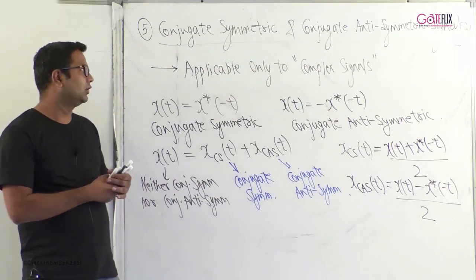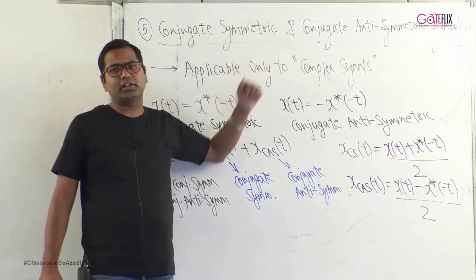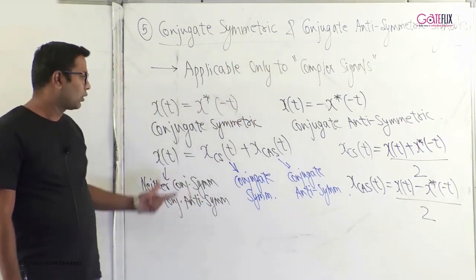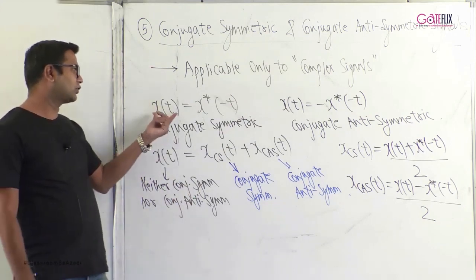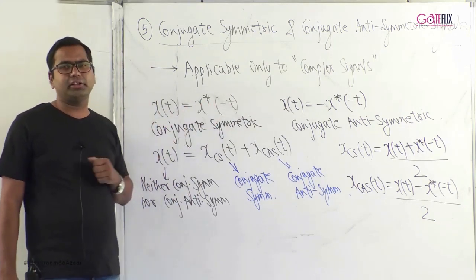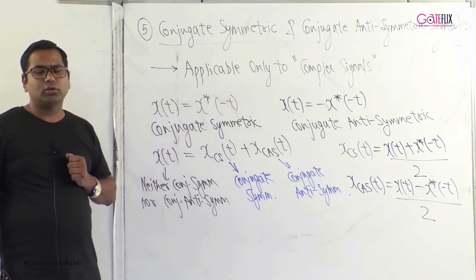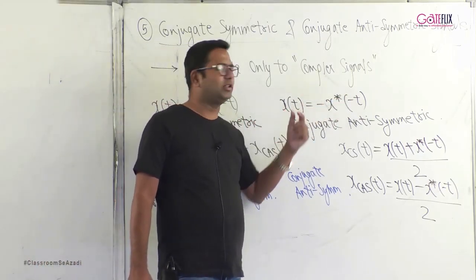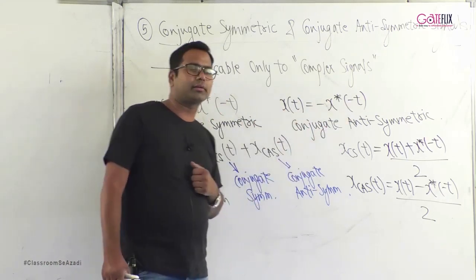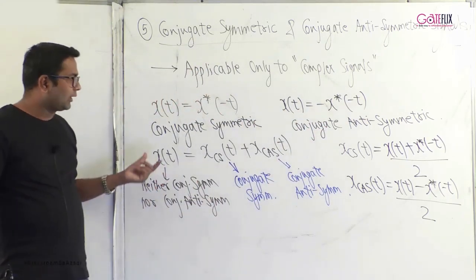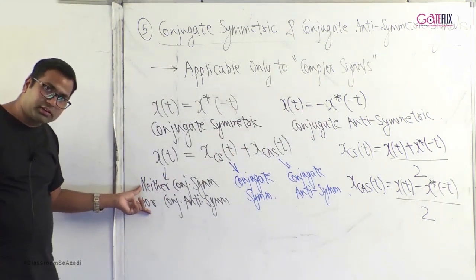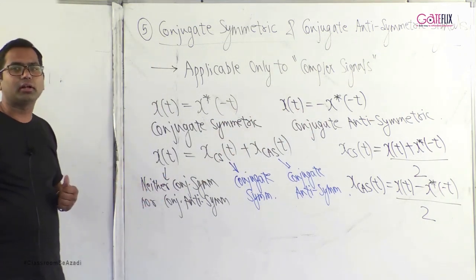Therefore, just to summarize, conjugate symmetric and conjugate antisymmetric is applicable only to complex signals. Conjugate symmetric is defined as x of t equal to x star of minus t, where star represents the complex conjugate. x of t equal to minus x star of minus t is called conjugate antisymmetric. A signal can be conjugate symmetric or conjugate antisymmetric, or it can be neither.